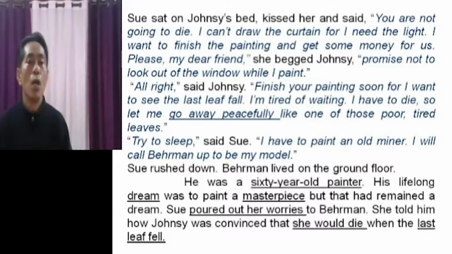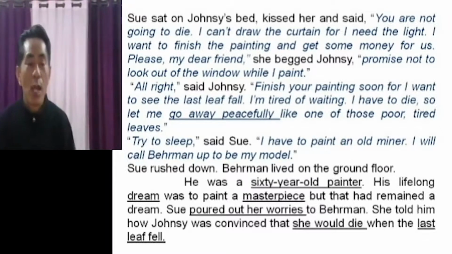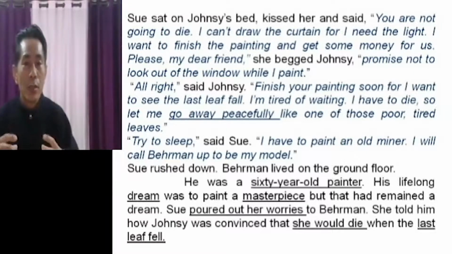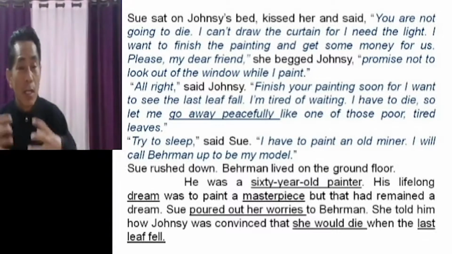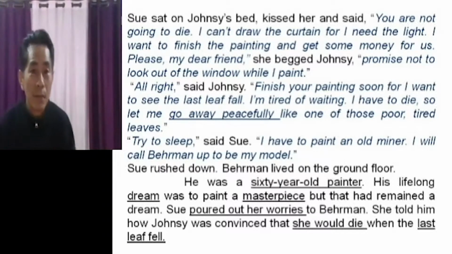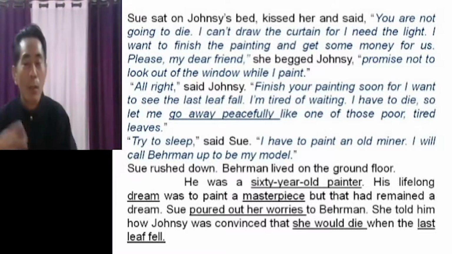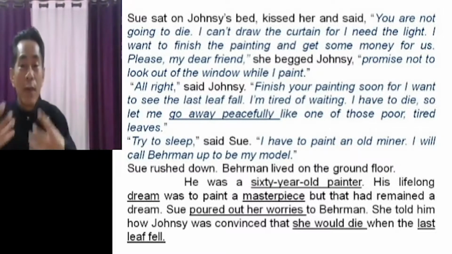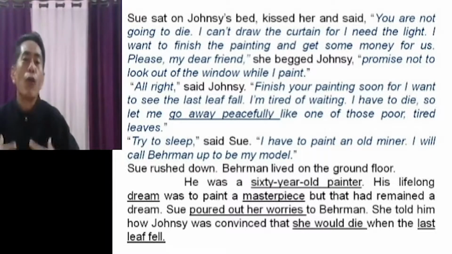So you see, Sue went down to Behrman's house, and see how concerned she was about her friend. The moment she went to Behrman, she started pouring out all her worries. Normally whenever we find someone who is kind, what do you do? You try to share all your worries.